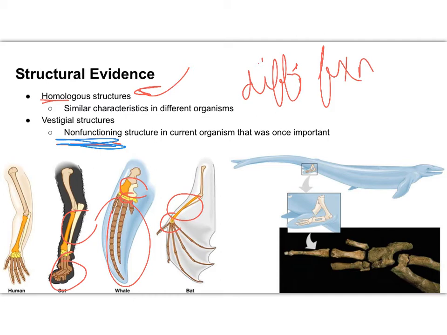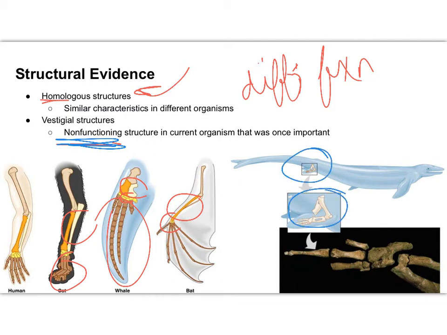Let's look at the example here for whale evolution. The thought is that whales actually evolved from land mammals, in particular a wolf-like land mammal. And so whales have what we call a vestigial pelvis.